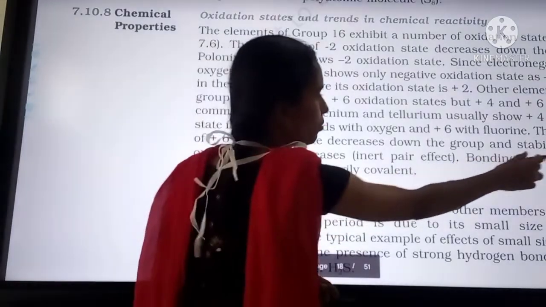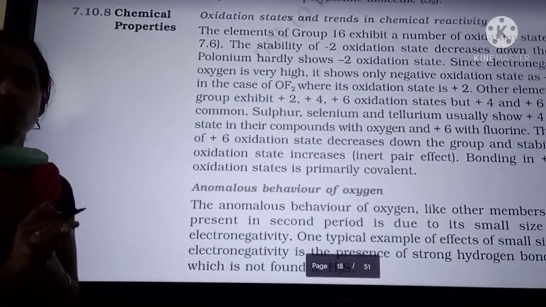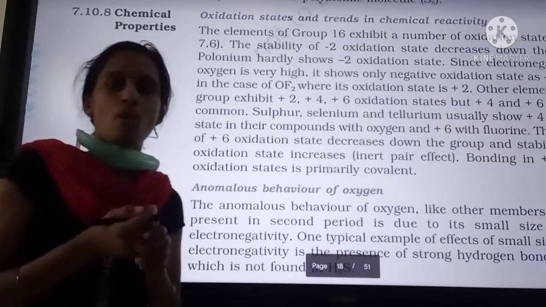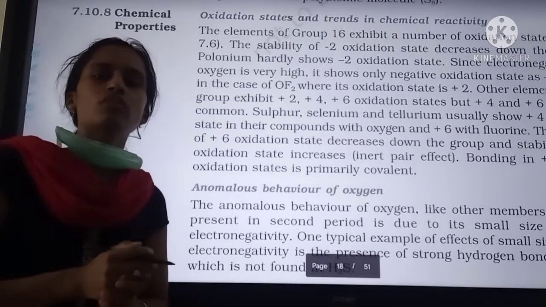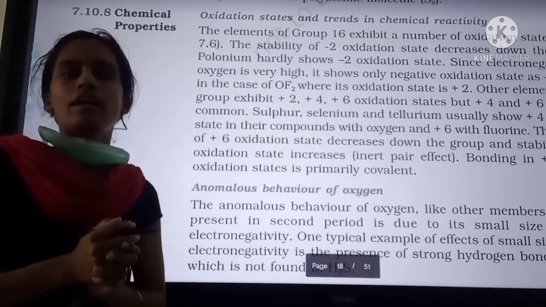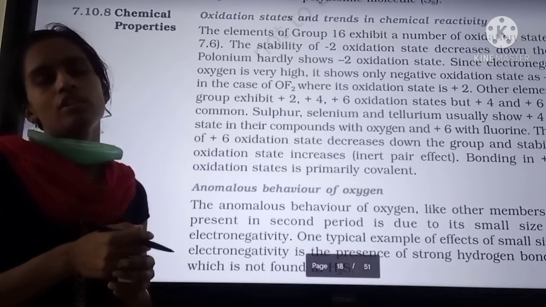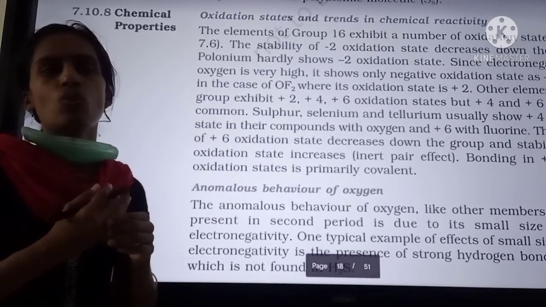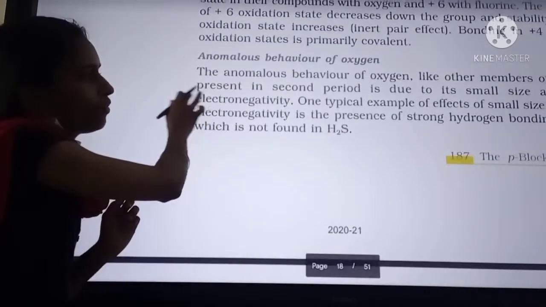Then bonding in the +4 and +6 oxidation states is primarily covalent. Generally, compounds in a higher oxidation state will have covalent nature, and in a lower oxidation state they will have ionic nature. So +4, +6 means higher oxidation state. That's why in that state they show more covalent character.